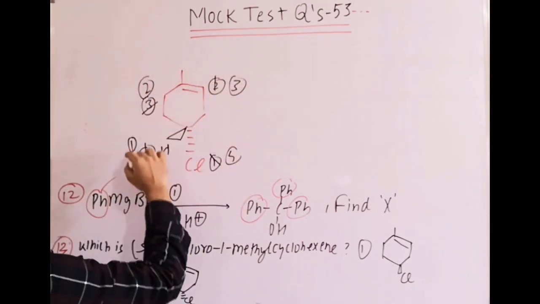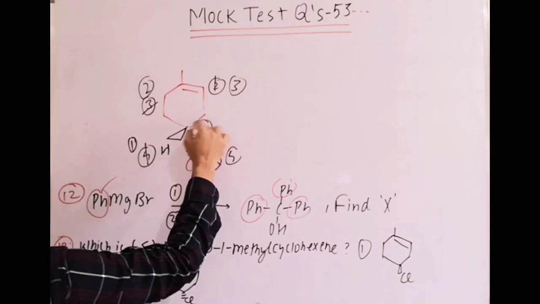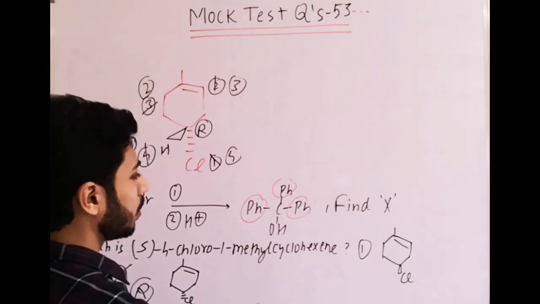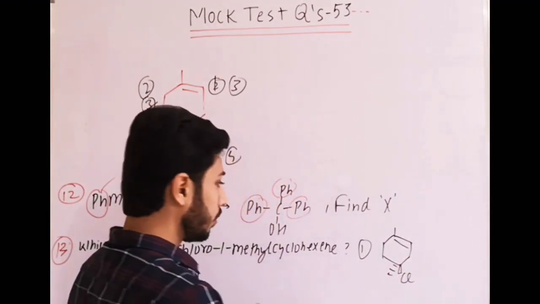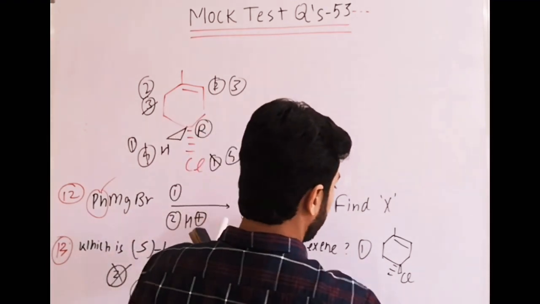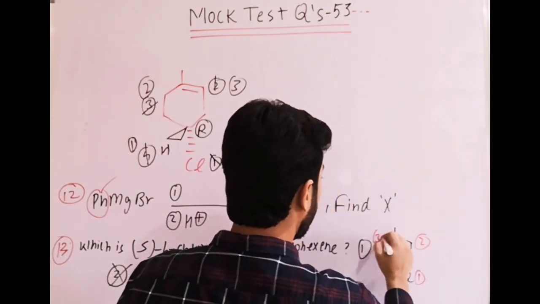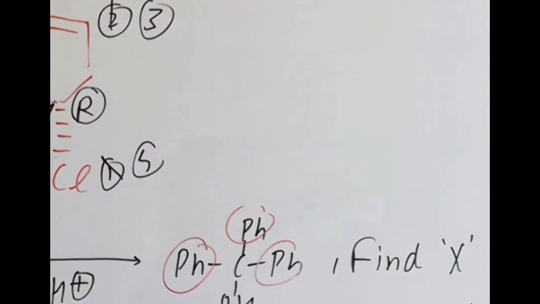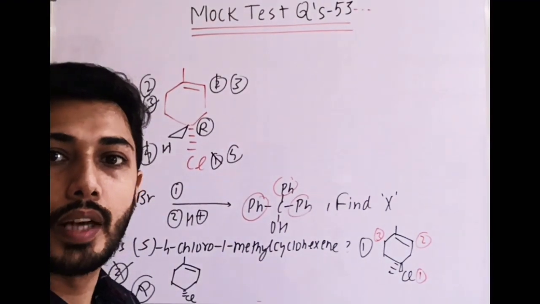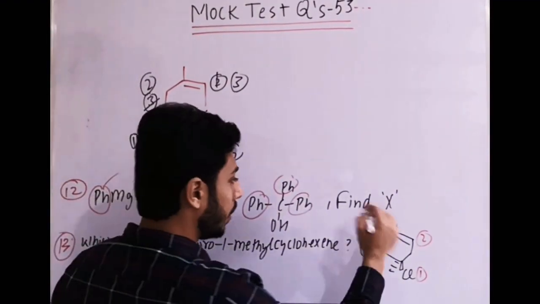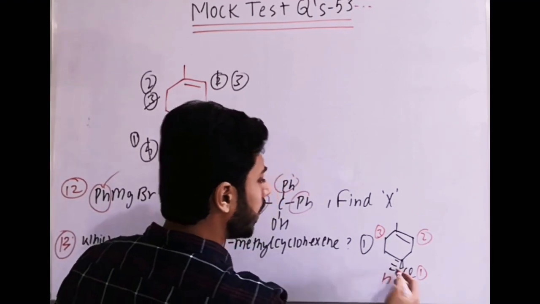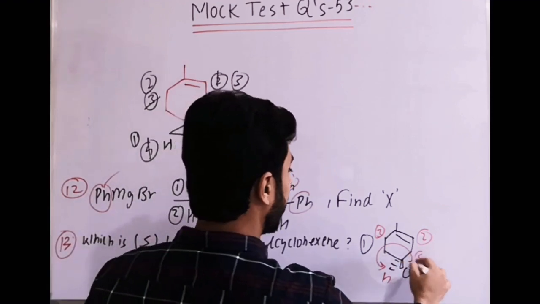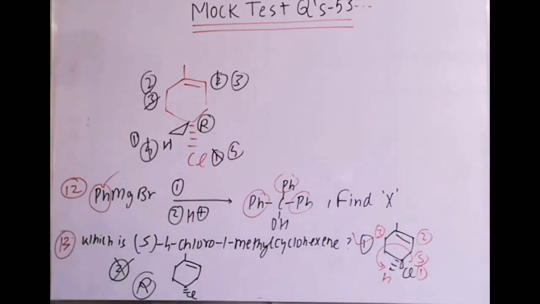Now this is 1, 2, 3. The clockwise rotation makes it R. So it is R, not S. Eliminate that option. Next option, you can easily get it when you do the numbering. Cl here is 1, this is 2, this is 3. Priority as per which rule? CIP rule. If you do not remember, you can simply leave it and revise that concept. So here 1, 2, 3 and the lowest priority is already on dash. No need to change anything. It is anti-clockwise rotation and it is S. So the answer should be this structure.